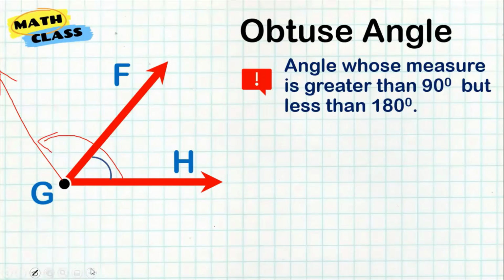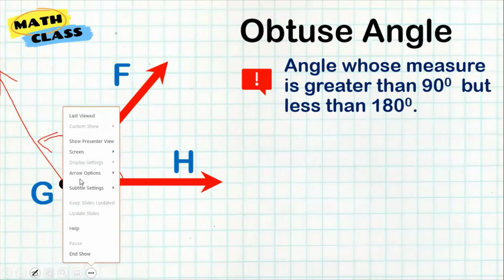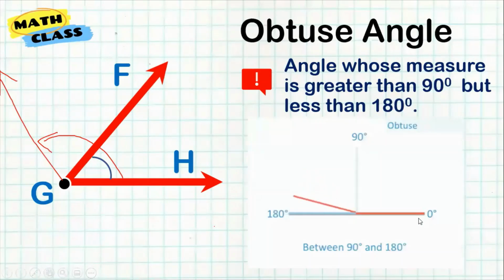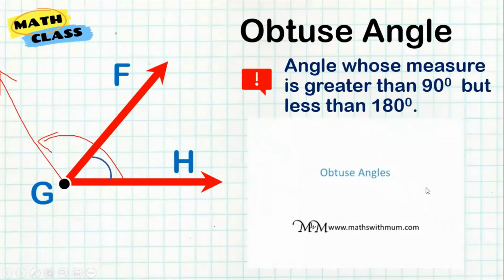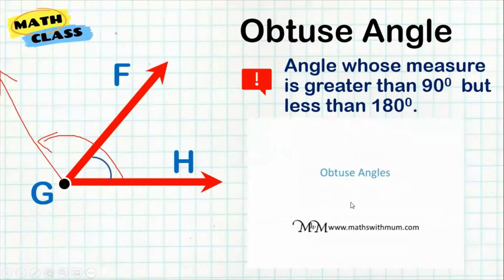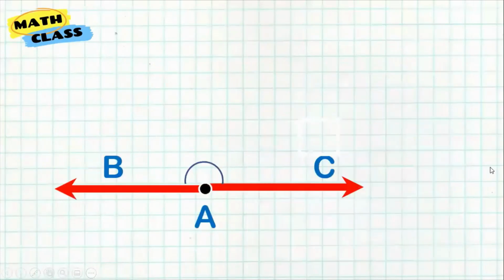So how are we going to know that it's greater than 90 degrees? You just know that it's bigger than 90 degrees, but less than 180 degrees. So look at this image. From this one going to that one is our obtuse angle.